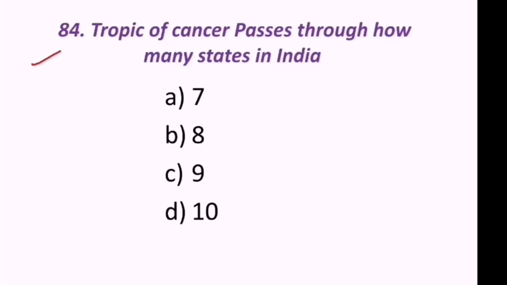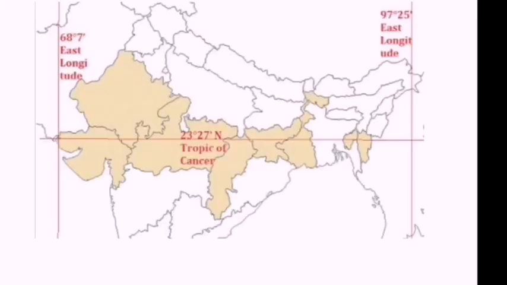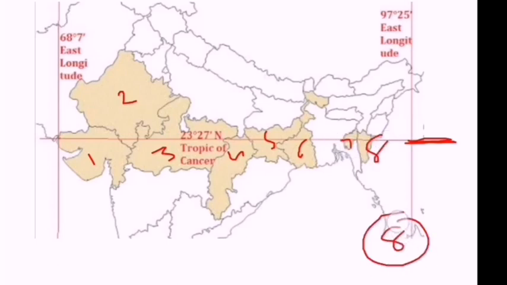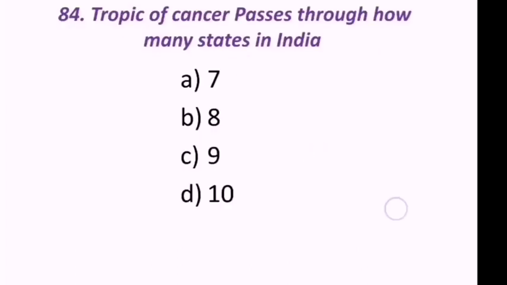84th question reads, Tropic of Cancer passes through how many states in India? Very important. Tropic of Cancer. Look at this line is Tropic of Cancer. 1, 2, 3, 4, 5, 6, 7 and 8. So Tropic of Cancer passing through 8 states. Hence we can say B is the correct answer here.